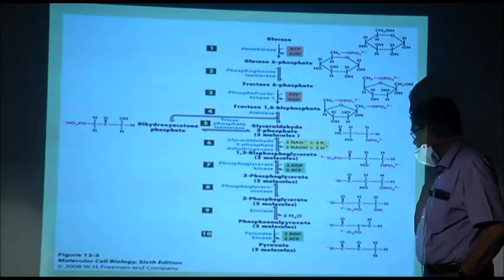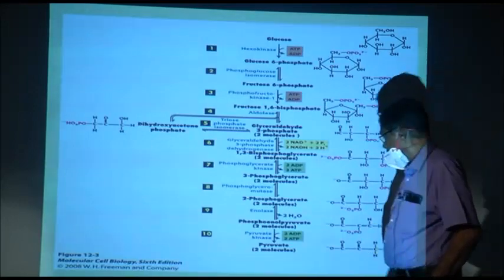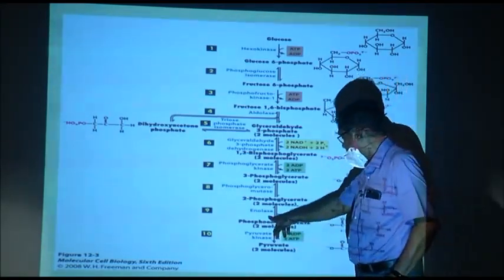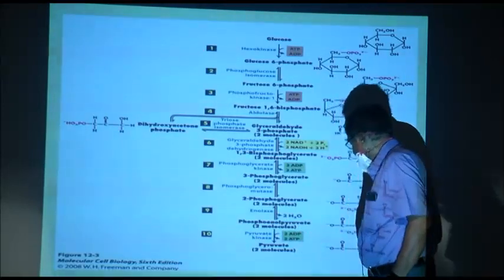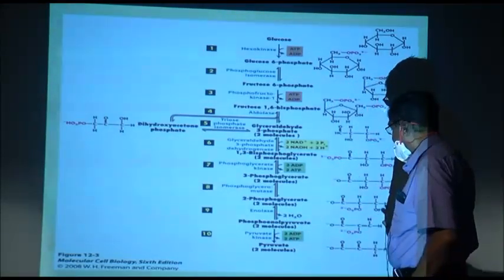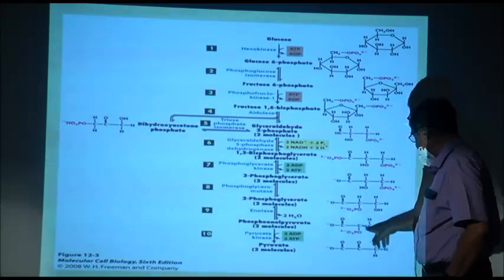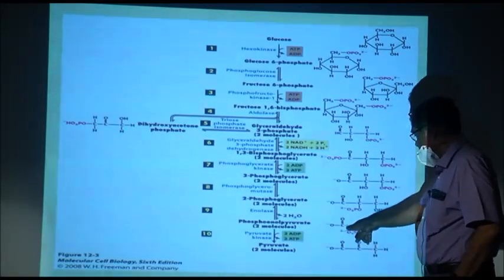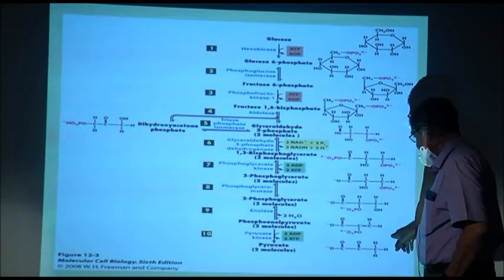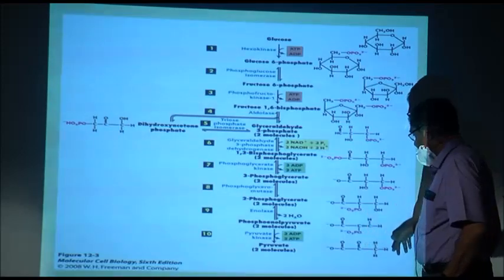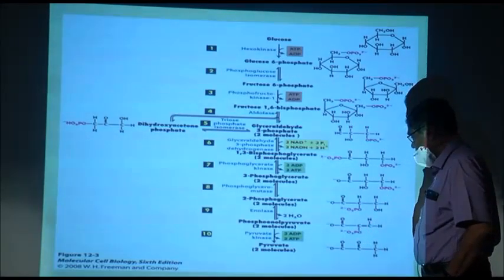Now, 2-phosphoglyceric acid changes to phosphoenol pyruvic acid in the presence of enolase, where a molecule of water is removed.